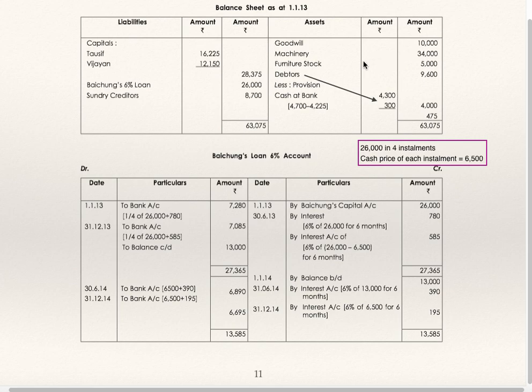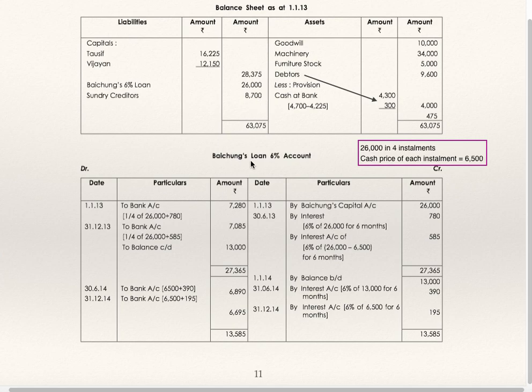Goodwill 10,000, machinery 34,000, furniture 5,000, stock 9,600, debtors 4,300 minus RDD, which is 4,000, and cash at bank opening 4,700 minus payment to retiring partner 4225, 475. Capital, just now we have seen capital accounts of the continuing partners. Balancing figure, balance carried down, will get transferred to balance sheet. By Chung's 6% loan account 26,000, sundry creditors 8,700.